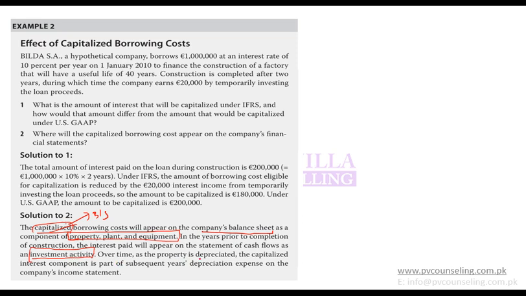Over time, as it is depreciated, what does it mean when it depreciates? That asset will reduce in value. When an asset reduces in value on the balance sheet, where does it go? It flows to the income statement through depreciation. So this is how it will be. First you capitalize on the balance sheet, then it flows to the income statement through depreciation.